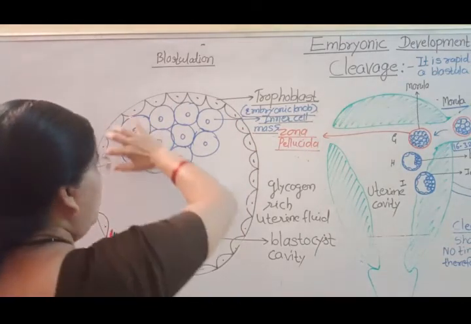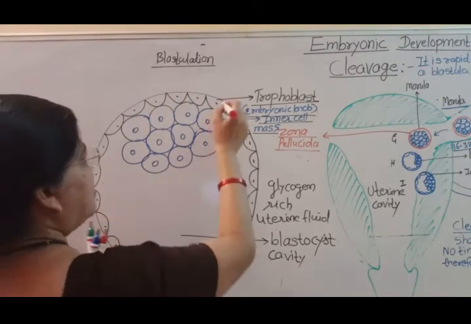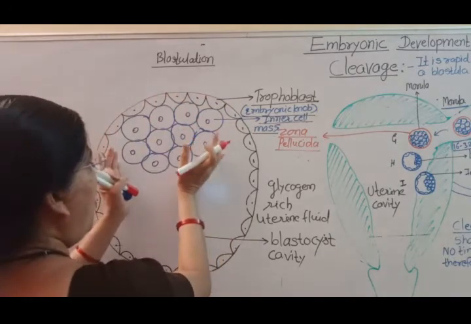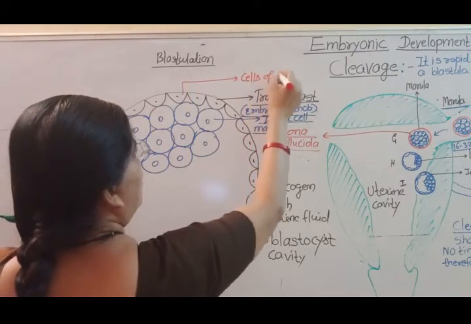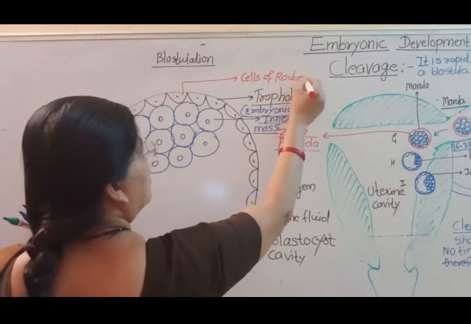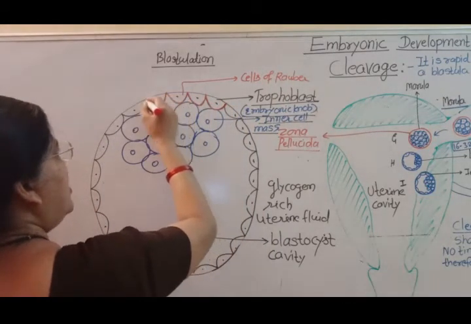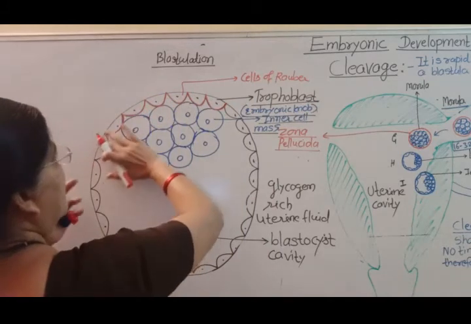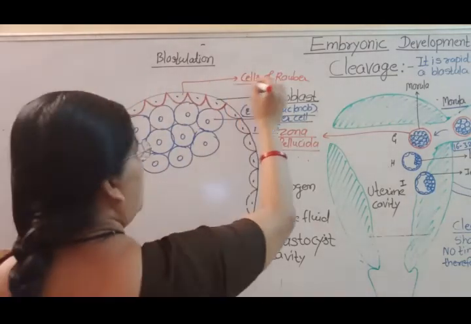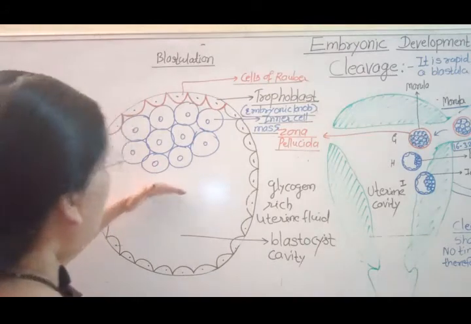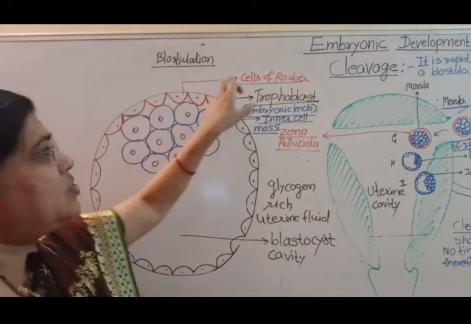Cells of the trophoblast which are in contact with the embryonic knob are called cells of Rauber.